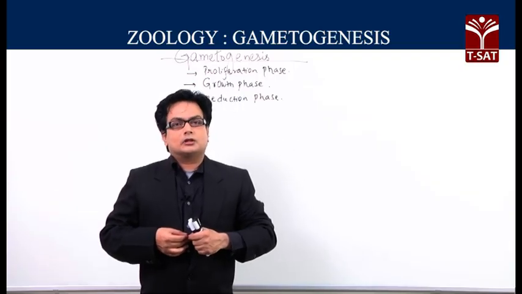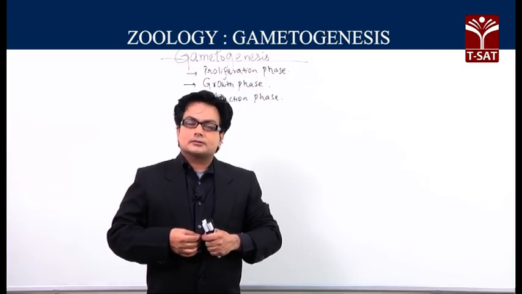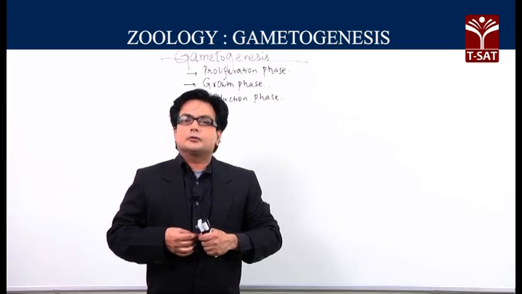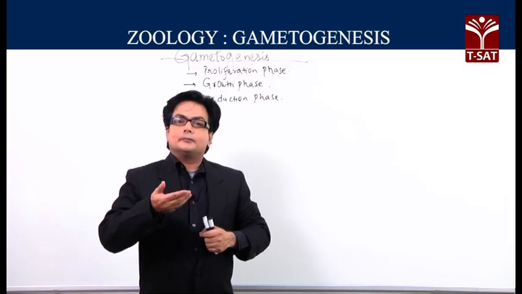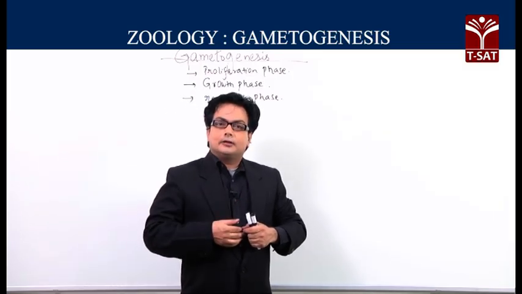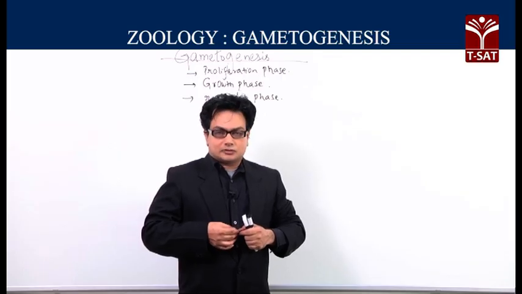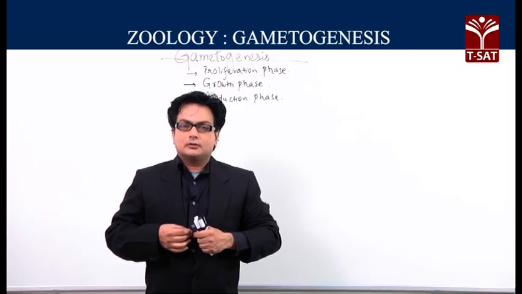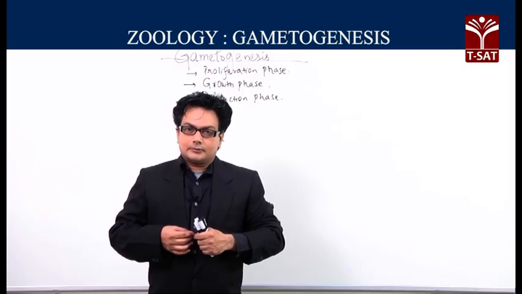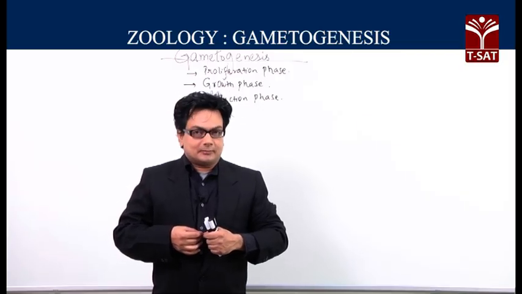In the world of zoology, there are several animals which have a sexual method of reproduction to produce progeny. Now, if that is the case, then what is the methodology involved in making the next generation? All the sexually reproducing organisms have gonads. It could be a male gonad or a female gonad.